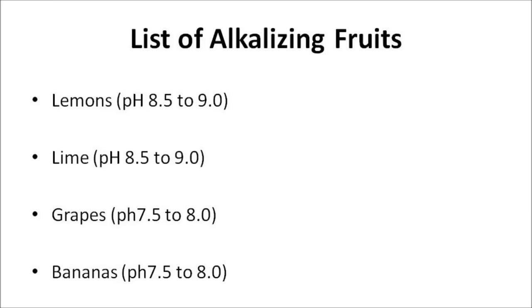Grapes are a very low alkaline forming food with a moderate alkaline pH level of 7.5 to 8.0. And bananas, they're a very low alkaline forming food with a moderate alkaline pH level of 7.5 to 8.0, and they also elevate the acid food of 5.0 in the alkaline direction.